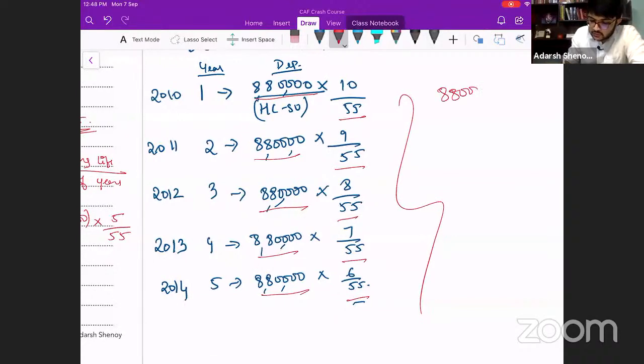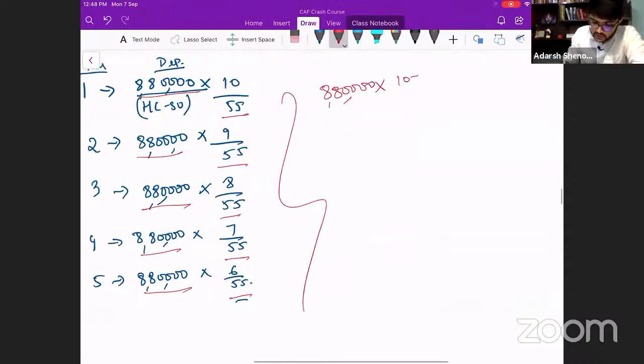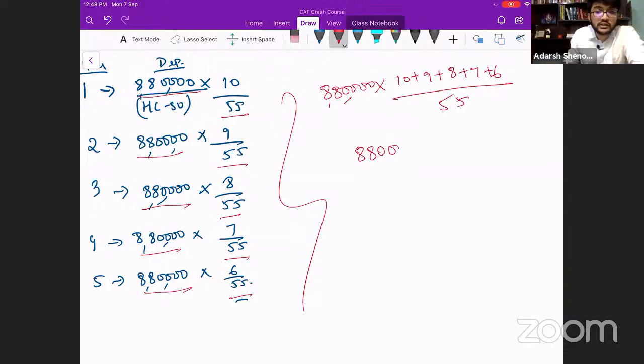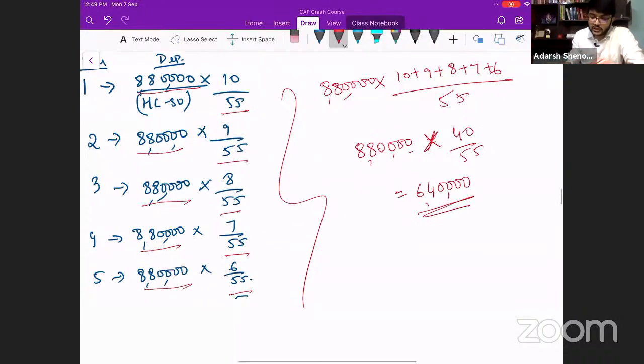8,80,000 into 10 plus 9 plus 8 plus 7 plus 6 divided by 55. How much do you get? Total depreciation till date is how much? This is 40, is it? 40 by 55. So you get it as 6,40,000. The total depreciation till date is 6,40,000. So can you tell me what is the book value?